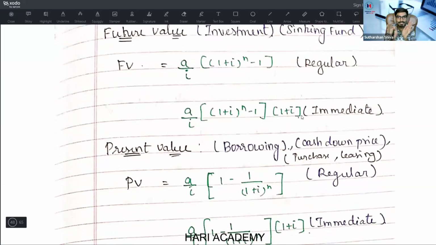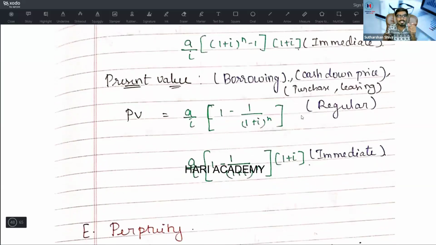What is the present value? Present value is used if there is a borrowing kind of problem. Cash down price, purchasing, leasing, all this comes under the applications of the time value of money. For that, I have already uploaded some videos; go and refer to them. Present value is equal to A divided by i into 1 minus 1 divided by (1 plus i) whole power n. That is for regular. For immediate, which starts today, just multiply by (1 plus i): A divided by i into 1 minus 1 by (1 plus i) whole power n, into (1 plus i).